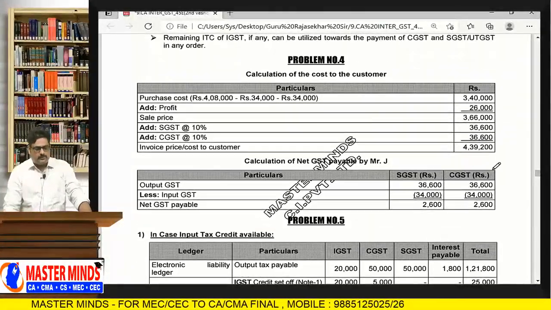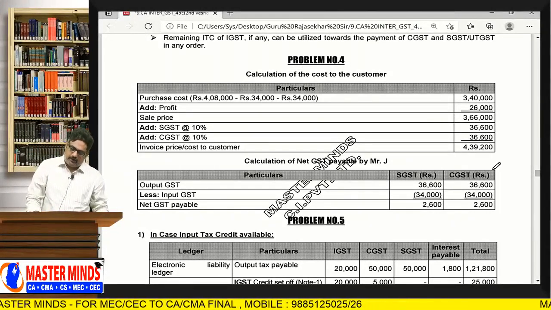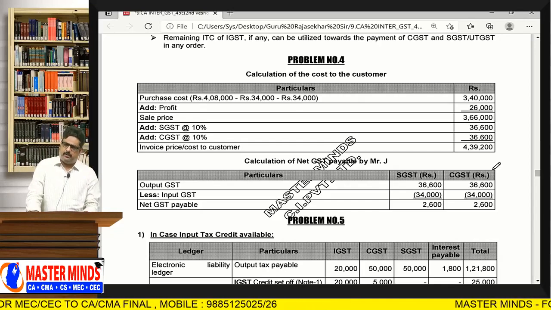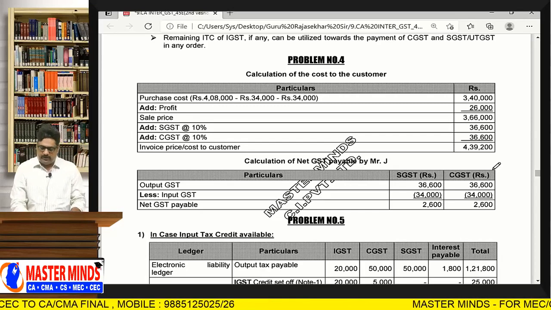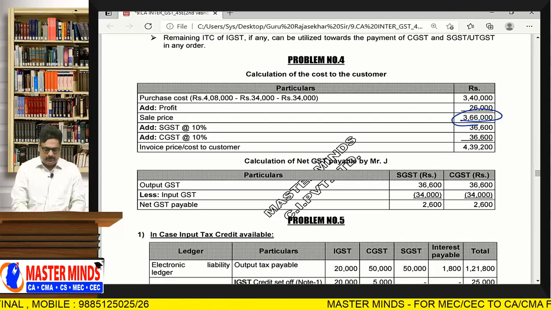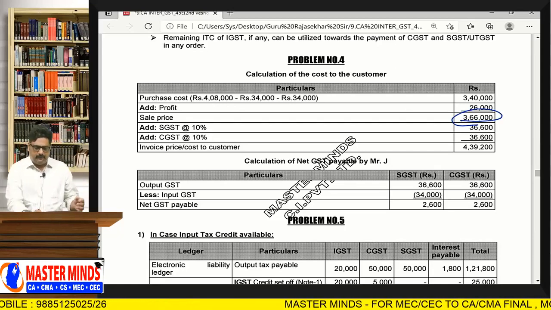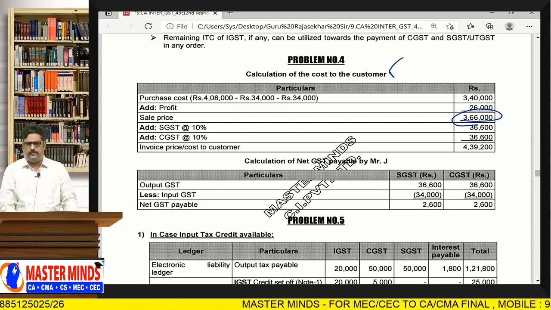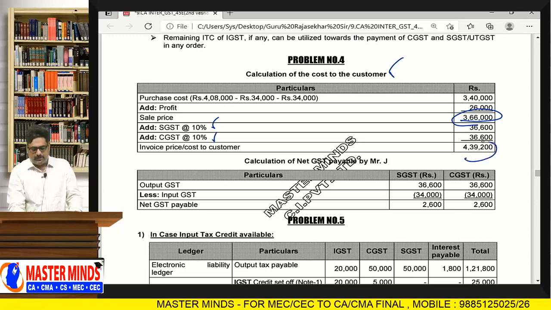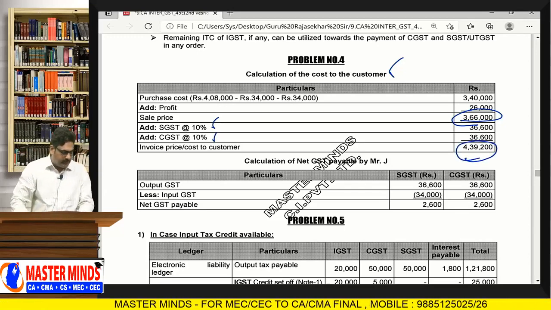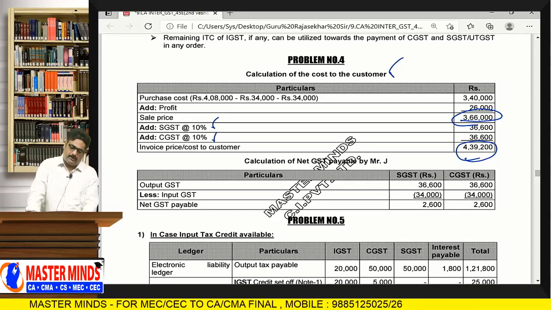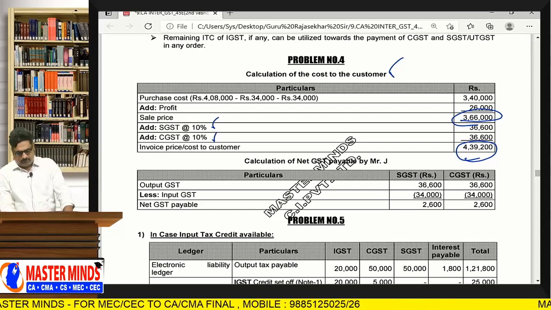See this. So this is the purchase value, 3,40,000. Generally, when ITC is allowed to you, the tax component will not be added to the cost. That's why 3,40,000 is the cost and profit is 26,000. The sale price will be 3,66,000. The price charged to the customer will always be inclusive of GST. Therefore, on that, CGST 10%, SGST 10%, so 36,600. If we add it, the amount we get is 4,39,200, which is the invoice price or cost to the customer.